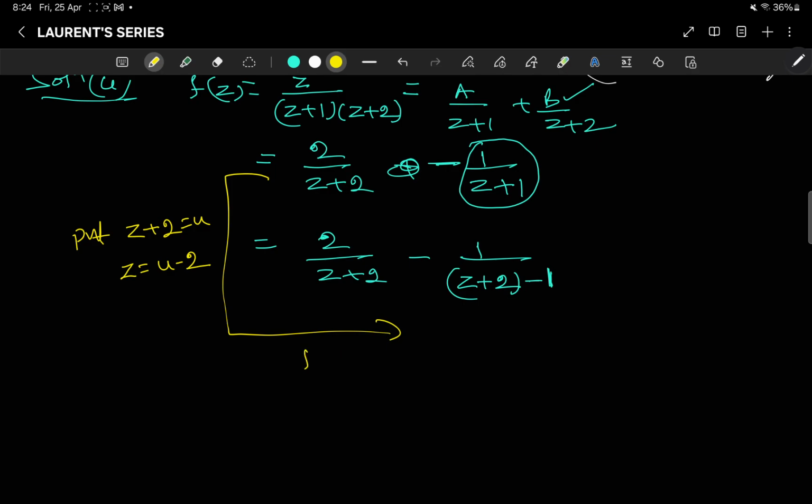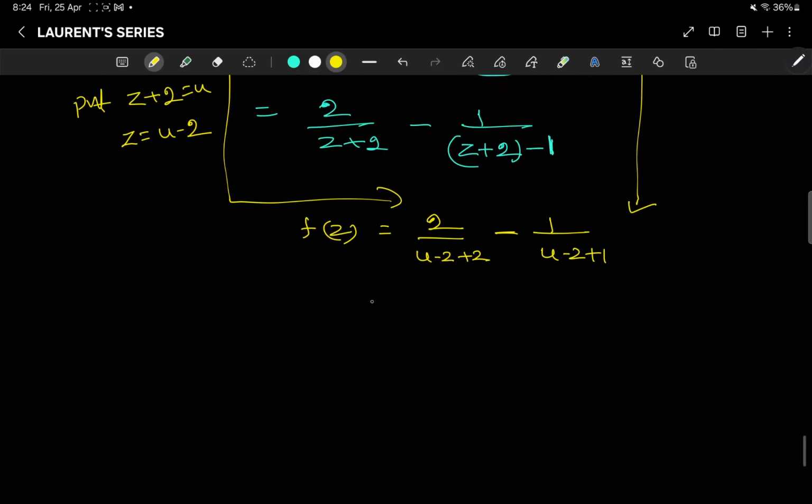So what you will write here: f(z) is equal to 2 by z, where z is u minus 2, so it is u minus 2 plus 2, minus 1 by u minus 2 plus 1. So that is equal to 2 by u minus 1 by u minus 1. So now it is 2 by u, and taking minus 1 common, it is 1 by 1 minus u.